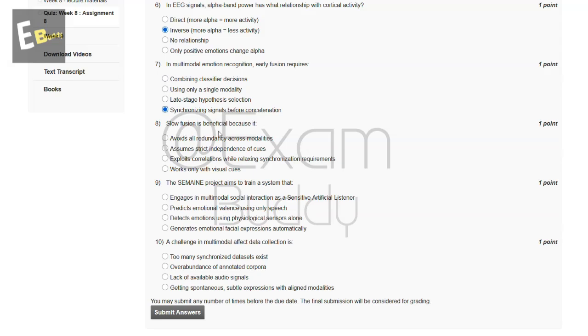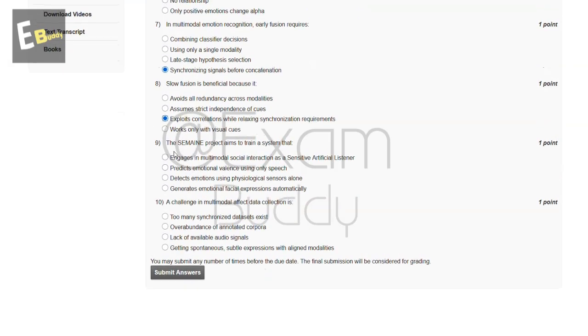Slow fusion is beneficial because it. So these are the options and the answer of our eighth question is C, exploits correlations while relaxing synchronization requirements. And now let's go to our question number 9. The Siemens project aims to train a system that. So these are the options and the answer of our ninth question is A, engages in multimodal social interaction as a sensitive artificial listener.